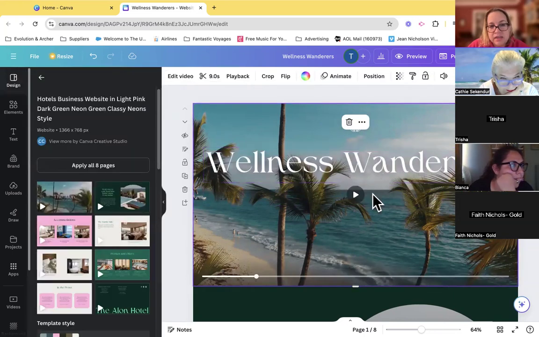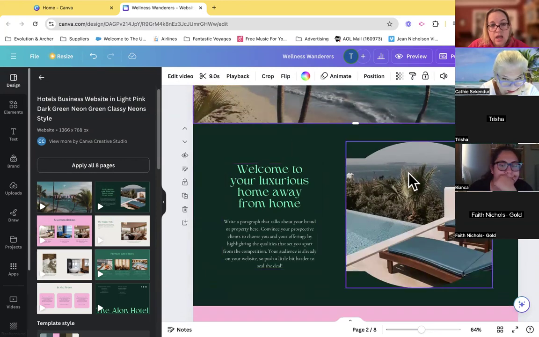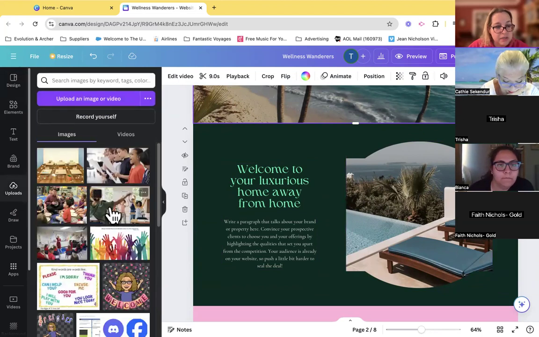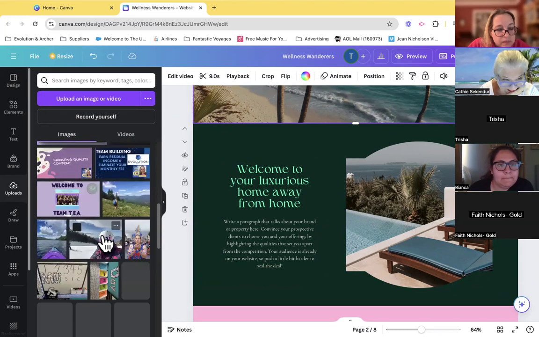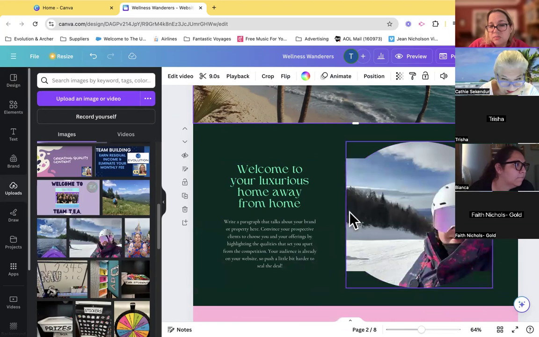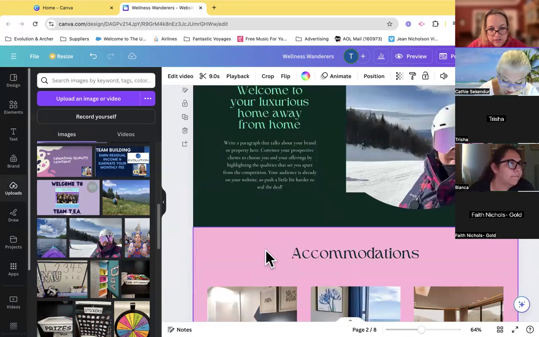I honestly play around with things so much. You can add whatever you want, right? I do like to put an about me section, so I can take any picture I've uploaded. You can see I've been using this for school. This is probably not what I would use, but there's a picture of me skiing. Maybe I throw a picture of me in and I put it about me. I can change all of it.